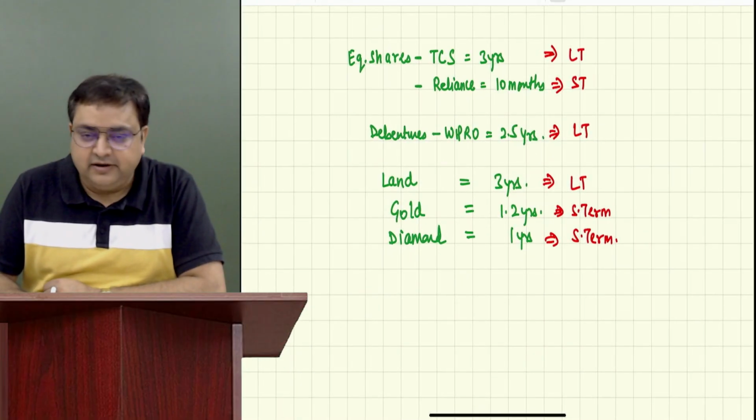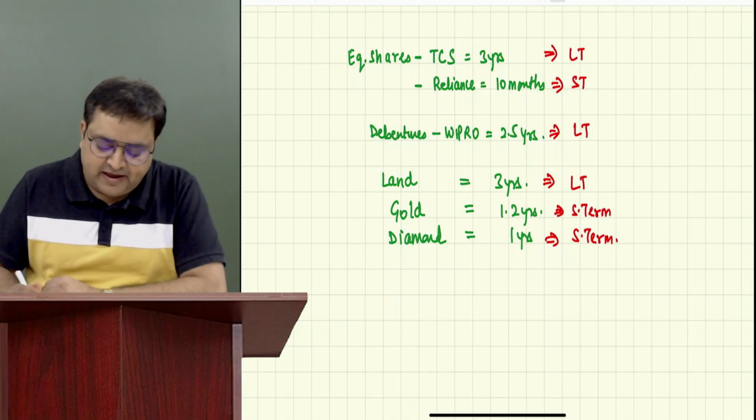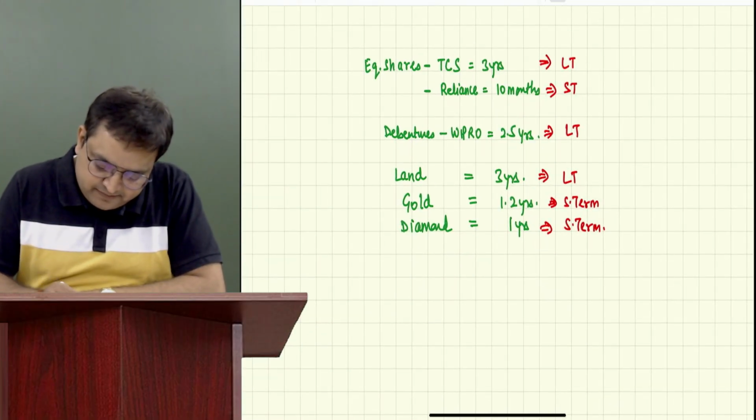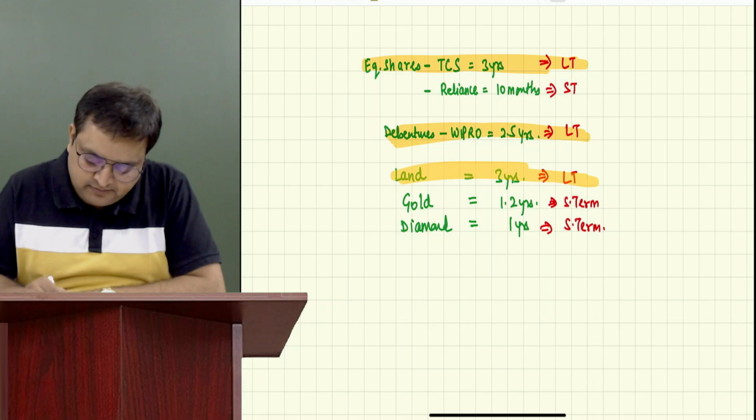Guys, don't write anything. Not required right now. Now I'm just bifurcating between long term and short term. So what I'll do, I will bring these long terms to one side and all short term on the other side.